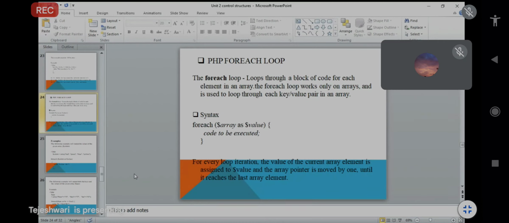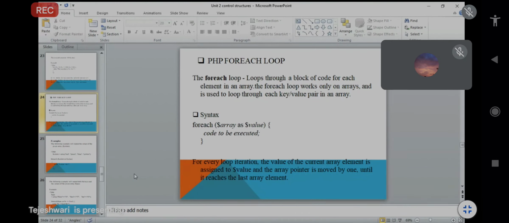For every loop iteration, the value of the current array element is assigned to $value. The example for this foreach loop was already discussed in the associative array. Suppose $array is your first variable and $value is the second variable.